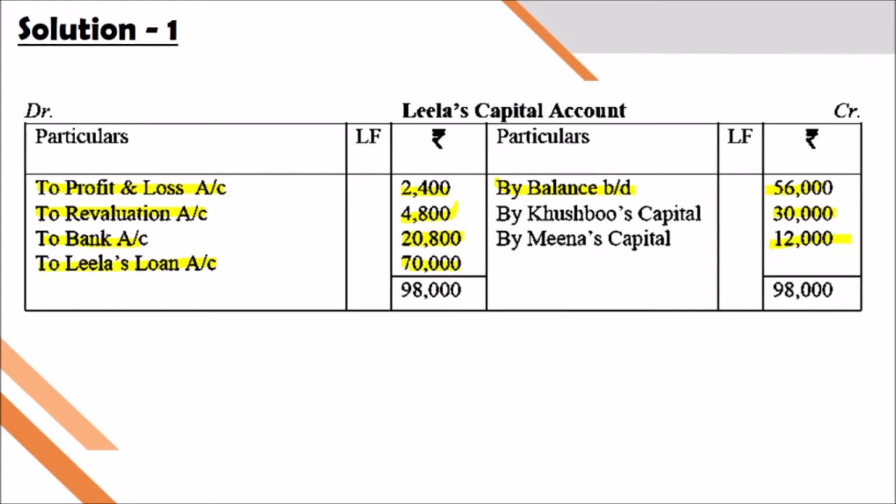So we have to remember. I hope it is very clear for you. So remember the items we have taken from the additional information, how we prepared the revaluation account, and how we prepared the retiring partner's capital account. It will be very clear from the next problem.